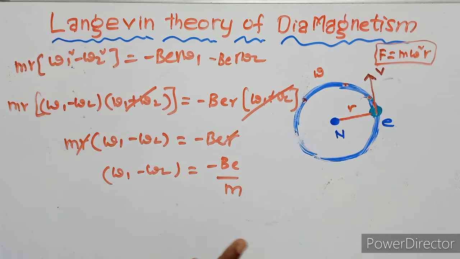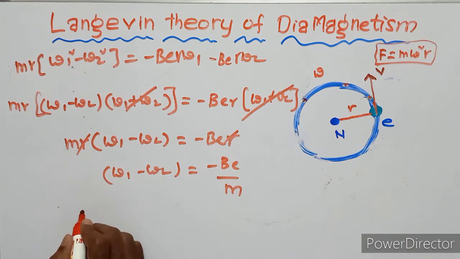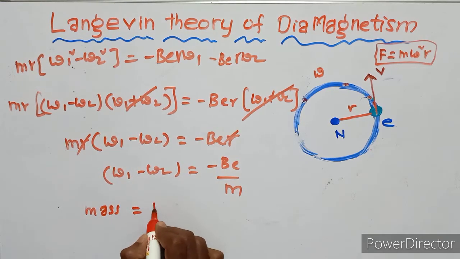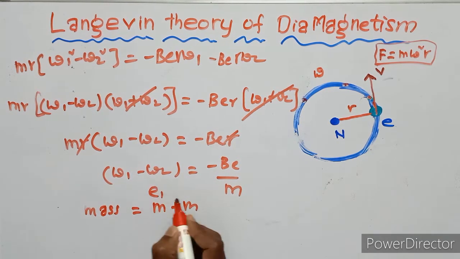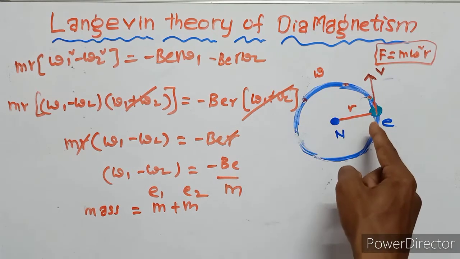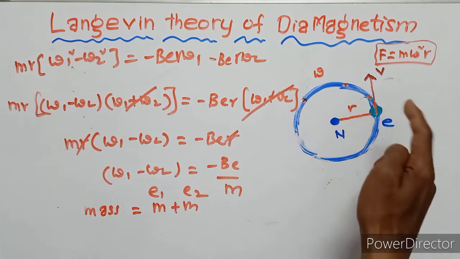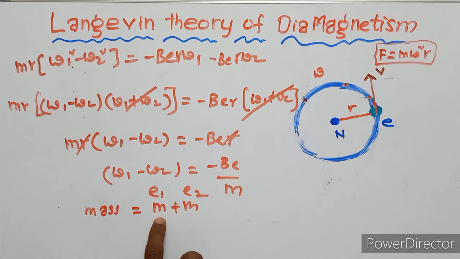If we consider only one electron, say moving clockwise, then the change in angular velocity is the same. We have a clockwise electron and an anti-clockwise electron, so the mass of each electron is m.